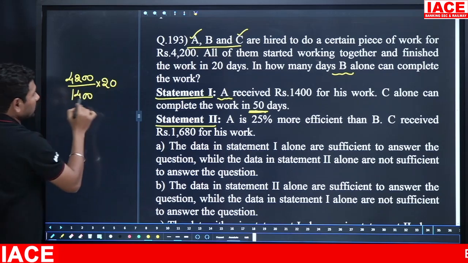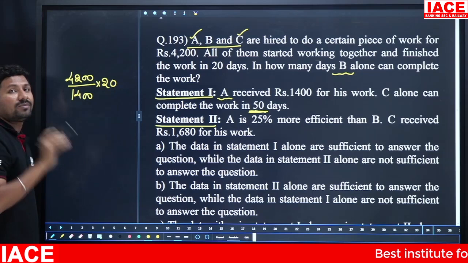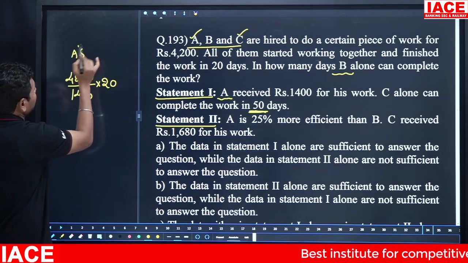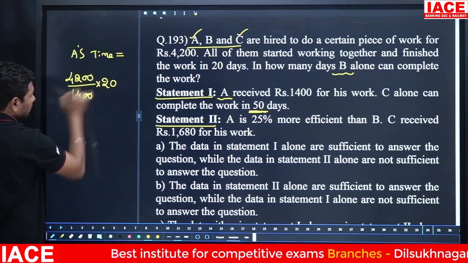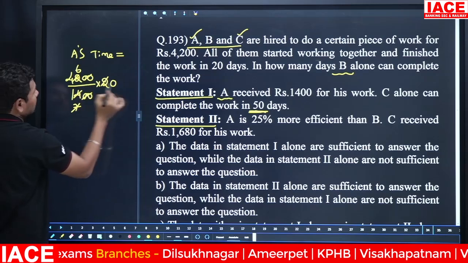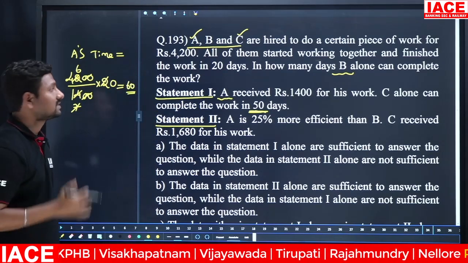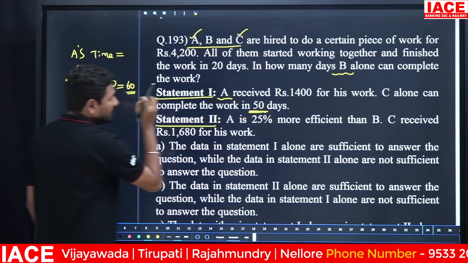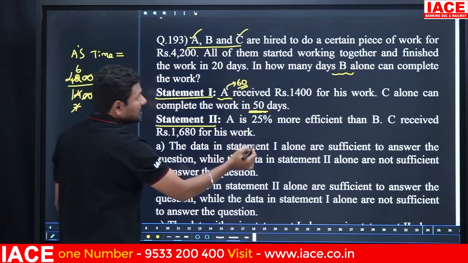This 4,200 is for 20 days. For 1,400, how many days did A work? A got 1,400, so we get A's working time. Cancel the zeros. 2 to 14 is 7 times, 7 times 6... then 60 days. So A alone will complete the full work in 60 days. From statement 1 we clearly know A alone completes the work in 60 days.